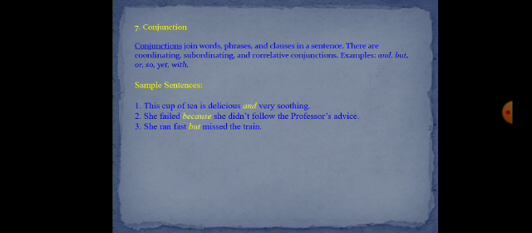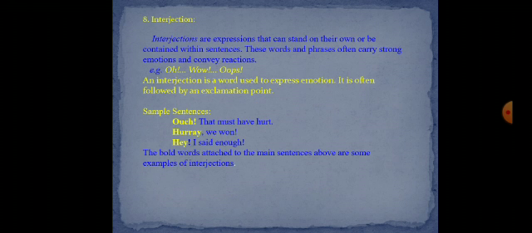Now the last part of speech, that is interjection. Interjections are expressions that can stand on their own or be contained within sentences. These words and phrases often carry strong emotions and convey reactions. An interjection is a word used to express emotions. Oh, wow, oops, alas. There are plenty of words that function as an interjection.